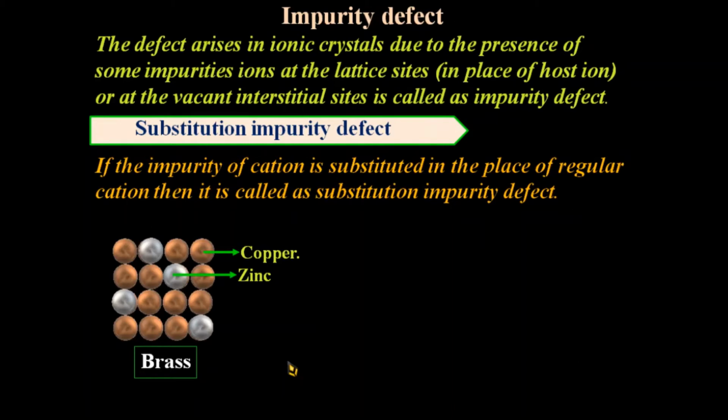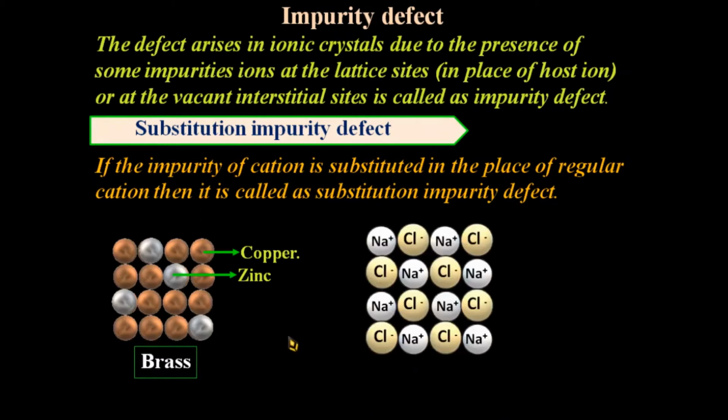Now, another example is to create a vacancy through allovalent atoms. Vacancy is created by the addition of impurities of allovalent ions. Allovalent ions means ions with an oxidation state different from that of the host ion. Suppose this is our host ion, Na positive, but another ion has a different oxidation state than this.